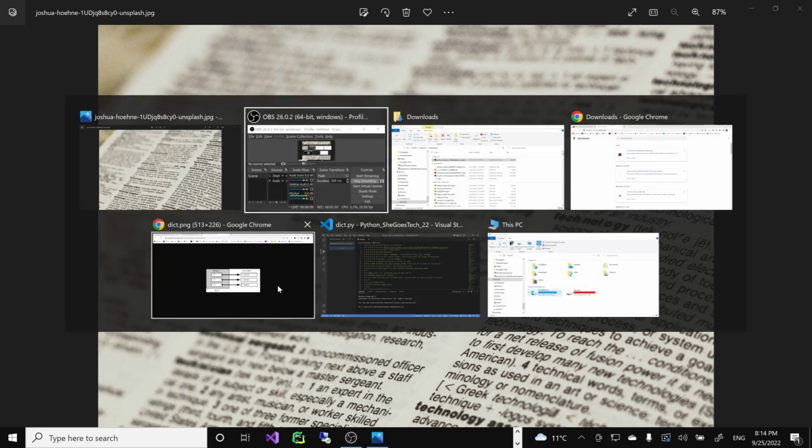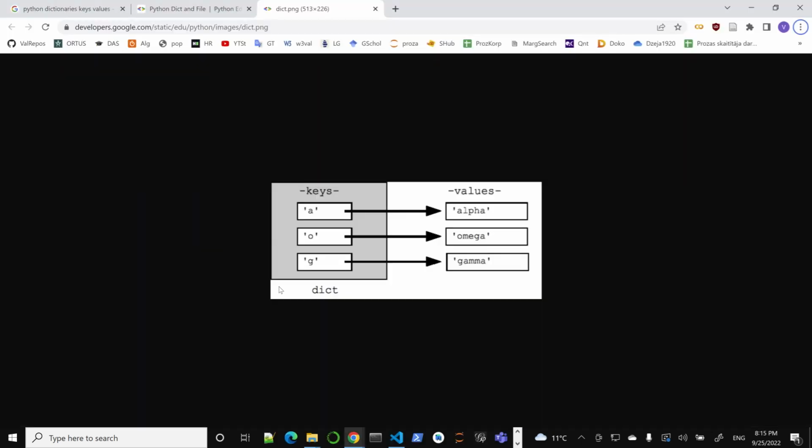Or let's look at another picture that Google Developers offers us. So we have a collection of keys, and they map to some values, right? Keys have to be unique, and values could be pretty much anything in Python. So that's what the Python dictionary is, the big idea. We have a key, maybe my name or something like that, and we have immediate access to the values. Okay, so that's the big idea.